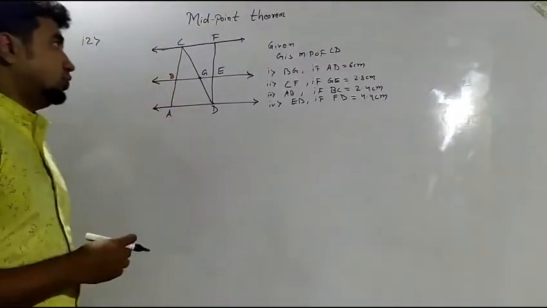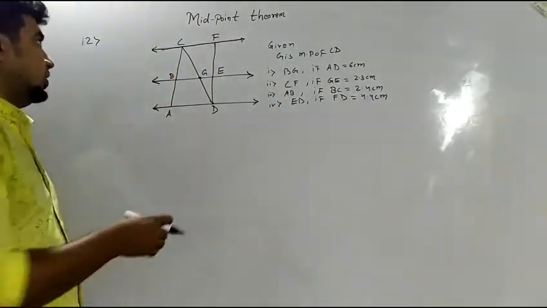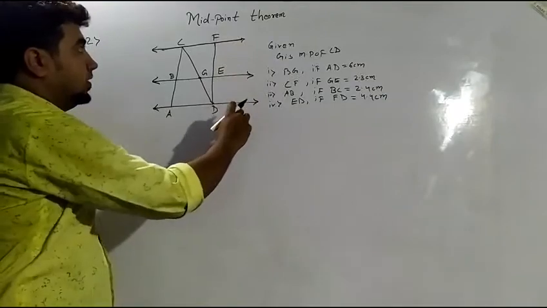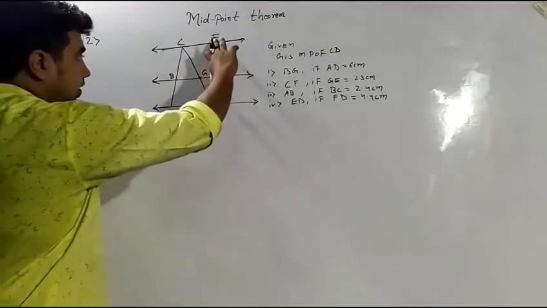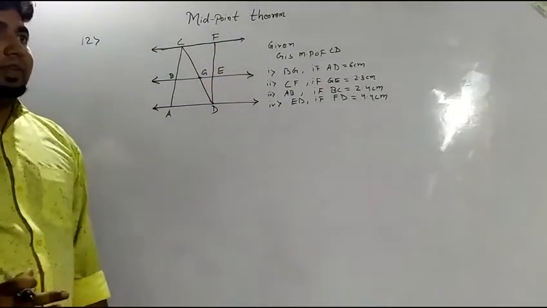So we are going to discuss question number 12. This question is based on theorems on intercept. As I explained earlier, theorems on intercept means if these lines are parallel, then AC is a transversal, CD is a transversal and DF is a transversal. Now in the question, what is given? G is the midpoint of CD, which means CG will be equal to GD.